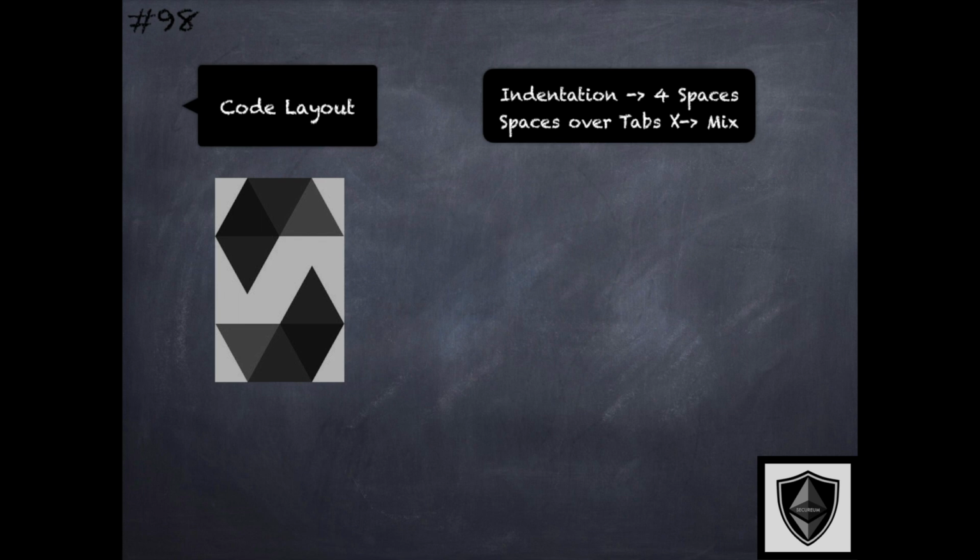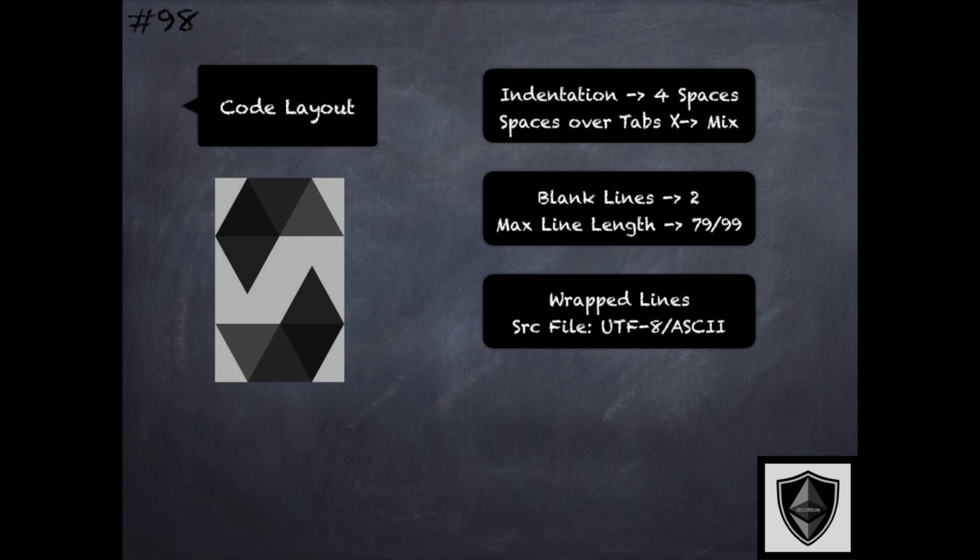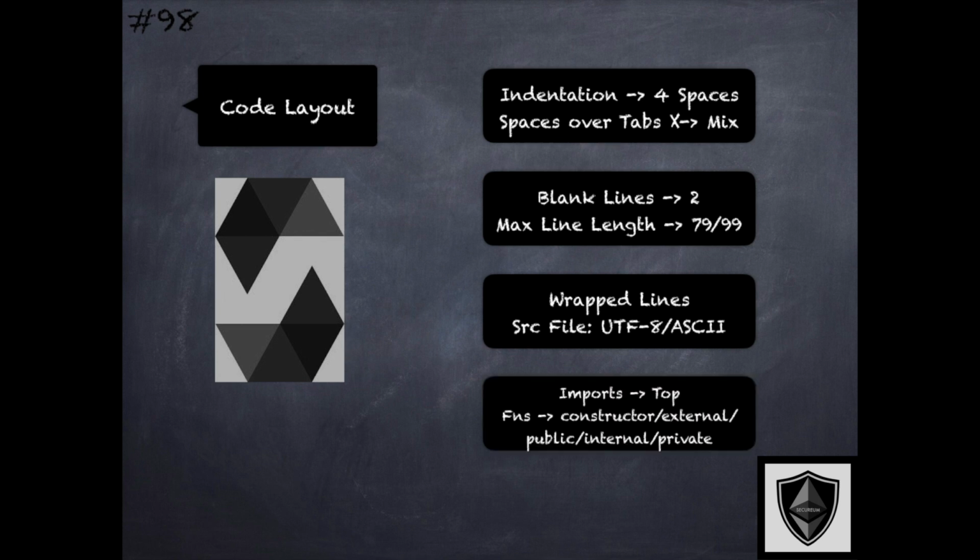Those related to indentation, where the best practice in Solidity is to recommend 4 spaces per indentation level and to prefer spaces over tabs and to definitely not mix them. There are also style guidelines with respect to blank lines used to surround declarations, with the max line length that's recommended to be 79 or 99 characters for best readability. There are also recommendations for wrapping lines, for the encoding used in the source files, and for keeping the import statements at the top of the file and not anywhere else.